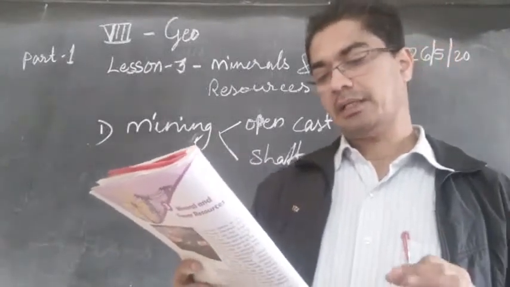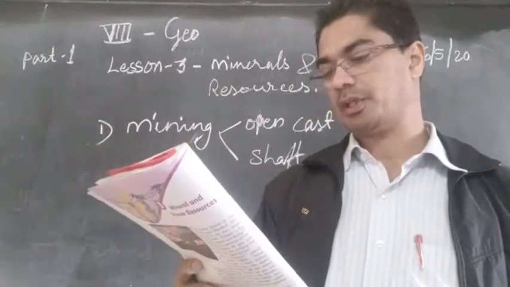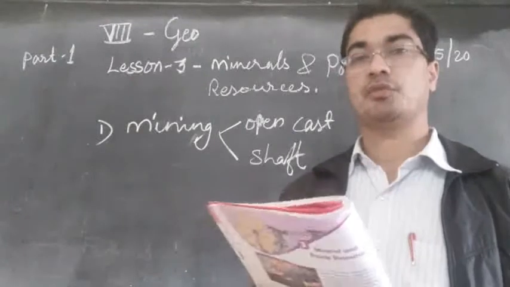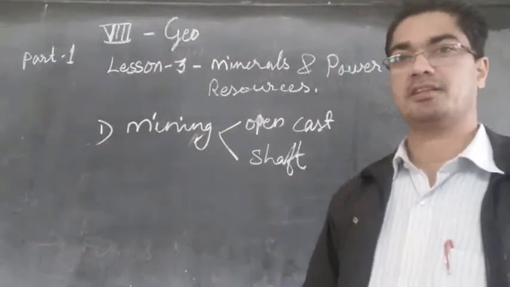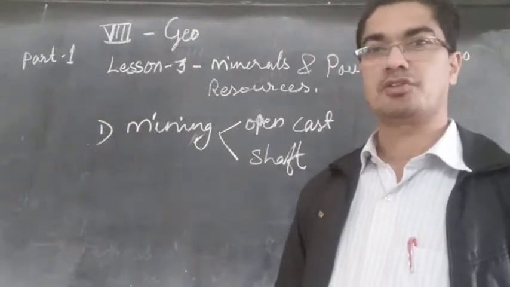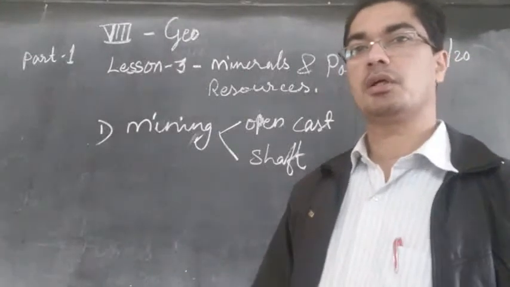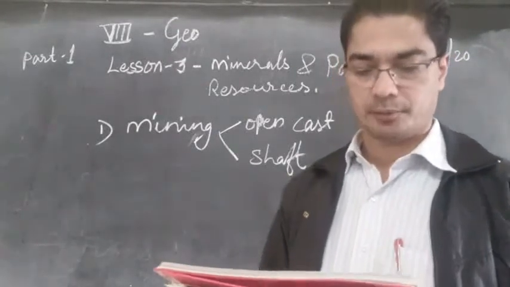Then minerals that lie at shallow depths are taken out by removing the surface layer. So we know most of the rocks are under the earth. On top there will be soil. So to find out that place or to find out that rock, we have to remove the top layer of the soil.